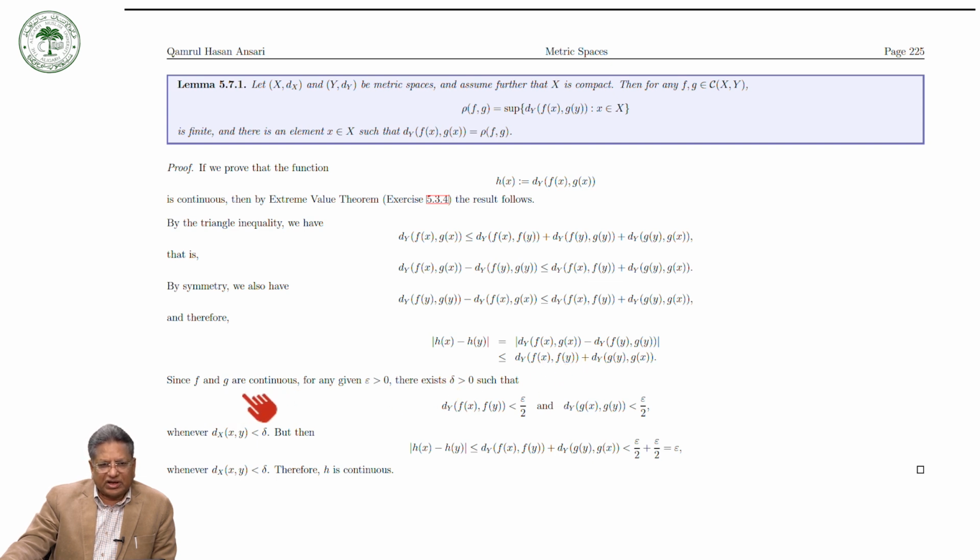Now since f and g are continuous, for a given epsilon positive there exists a delta positive such that d(f(x), f(y)) is less than epsilon by 2, and similarly d(g(x), g(y)) is less than epsilon by 2. So this is less than epsilon by 2, this is less than epsilon by 2, so the whole thing is less than epsilon whenever d(x, y) is less than delta, and therefore h is continuous. So h is continuous, and we get the result.